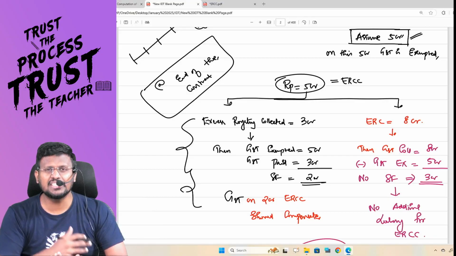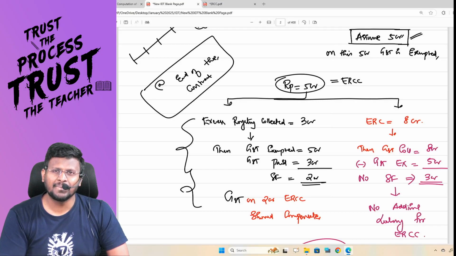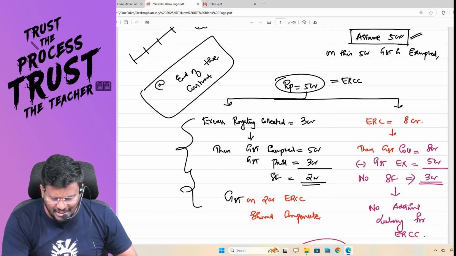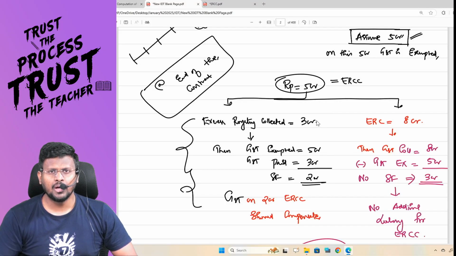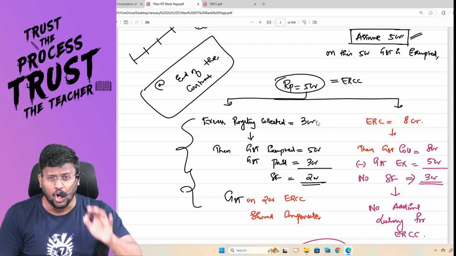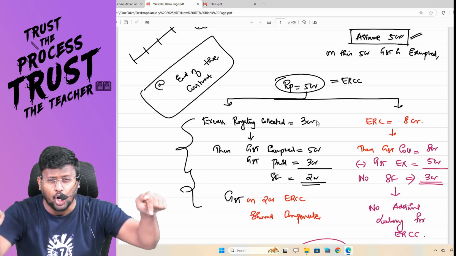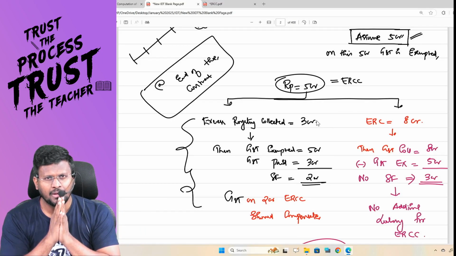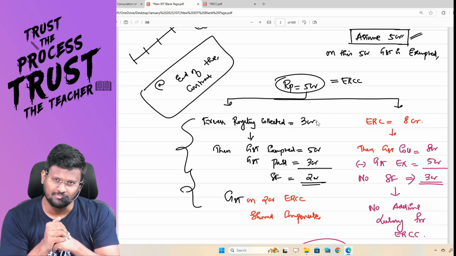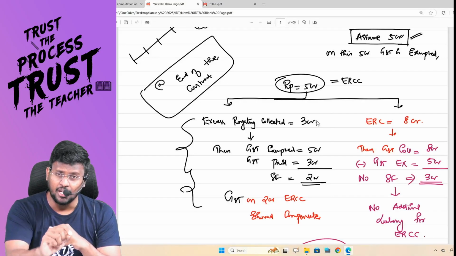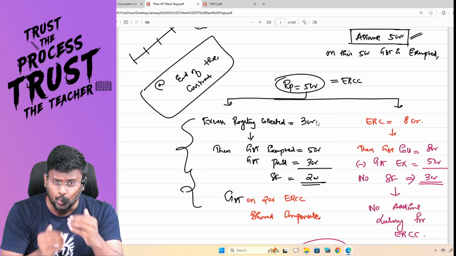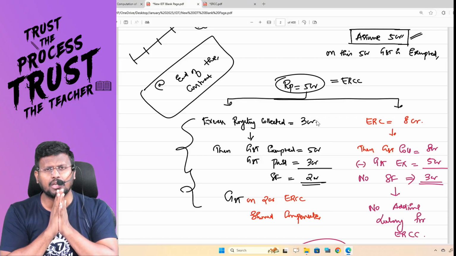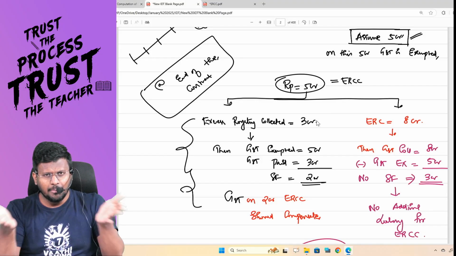ERCC has to file a statement to the government. Sir, assume that the excess royalty collected is only 3 crore. Oh my God. That means ERCC has not studied that land or plot or site very well. Actually, for him, it's a business loss, because he has paid 5 crore to get that right, but he was able to collect only 3 crore excess royalty from the mine holder.